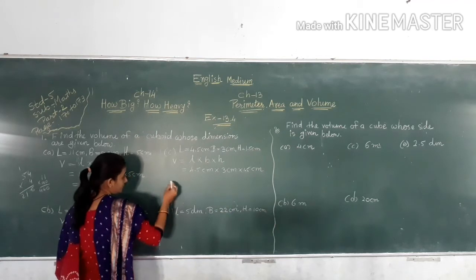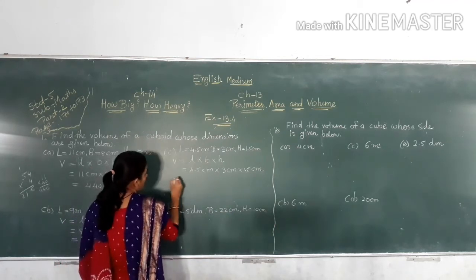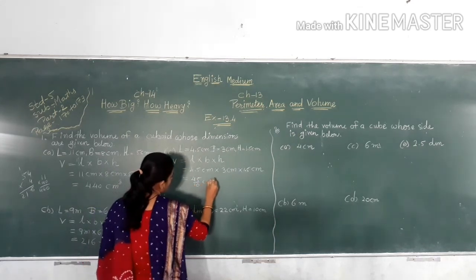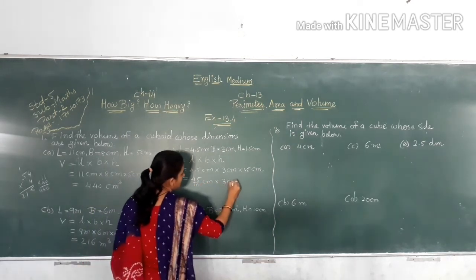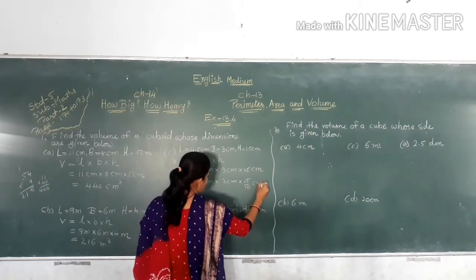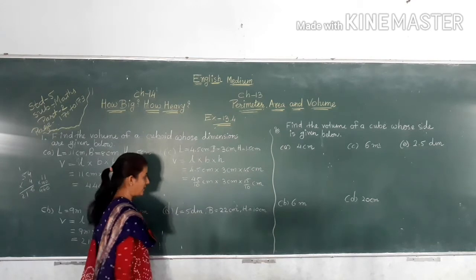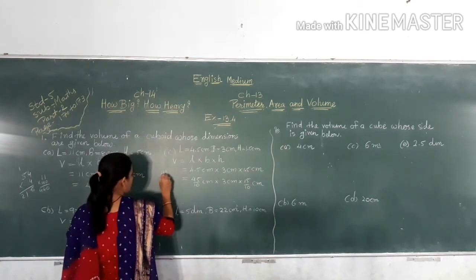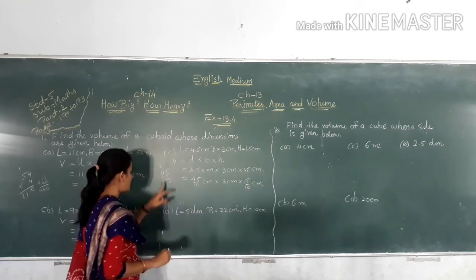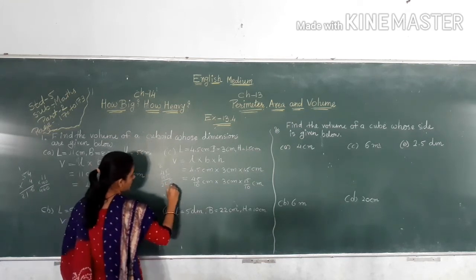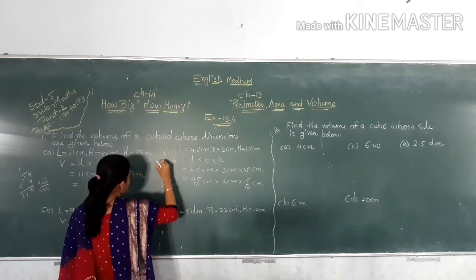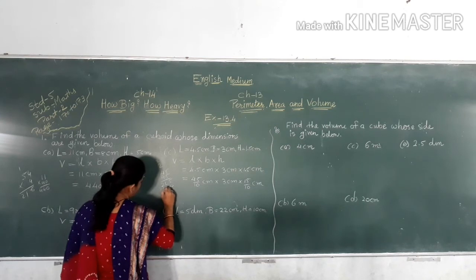So here 45 out of 10 centimeter multiply 3 centimeter multiply 15 out of 10 centimeter. 15 3s are 45. 45 multiply 45. 5 5s are 25, carry over 2, 5 4s are 20 plus 2 is 22. 5 4s are 20, carry over 2, 4 4s are 16, 17, 18.